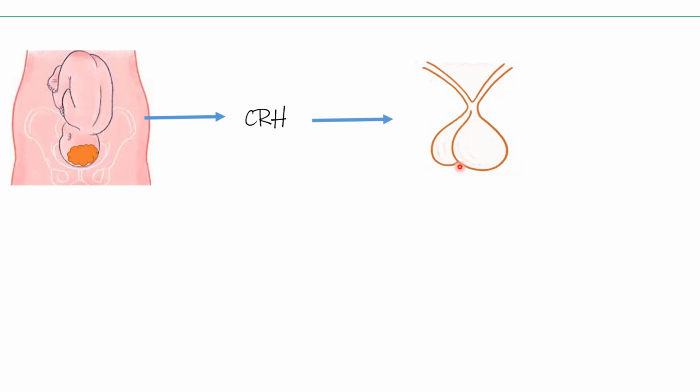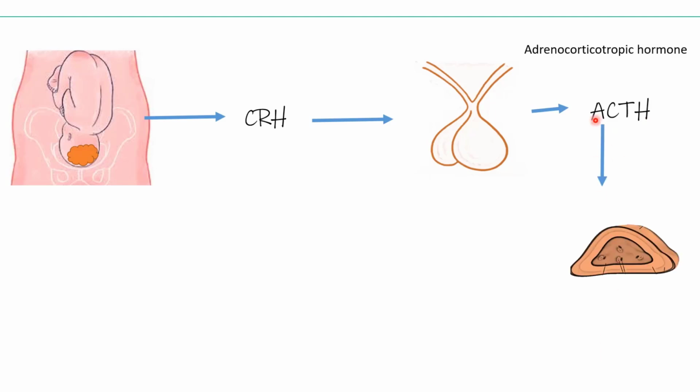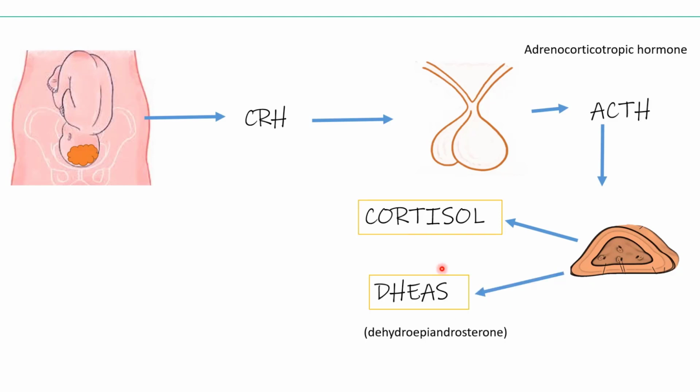In later pregnancy, the hypothalamus of the fetus will release corticotropin releasing hormone that will act on the anterior pituitary gland, due to which there will be release of adrenocorticotropin hormone. This adrenocorticotropin hormone will act on the adrenal gland, and due to its action there will be release of cortisol and dihydroepiandrosterone. Now, what is the function of cortisol?